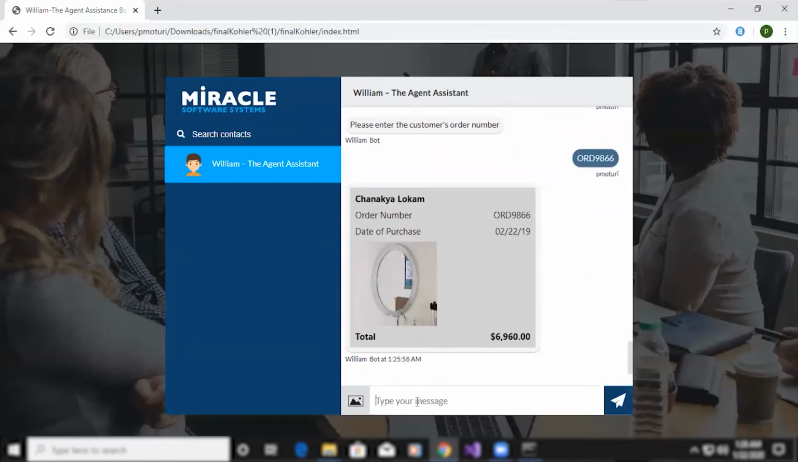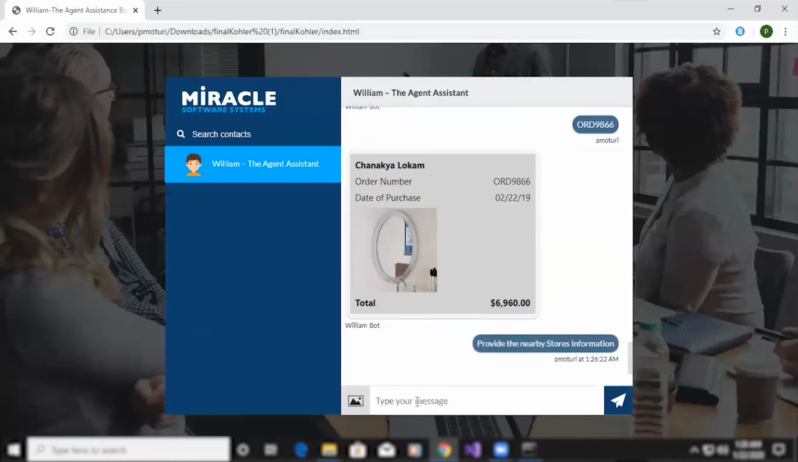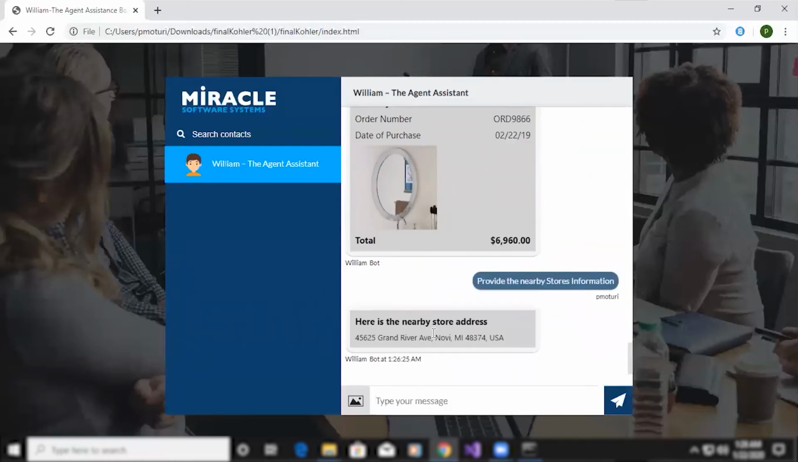Now I would like to know the nearby store information. Provide the nearby store information. So here are the nearby store addresses. It is giving me some addresses.